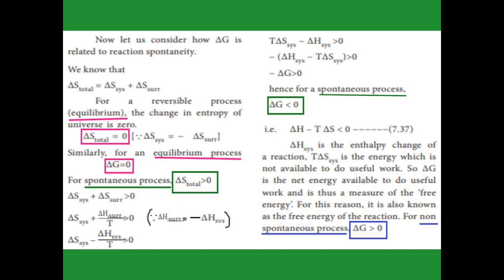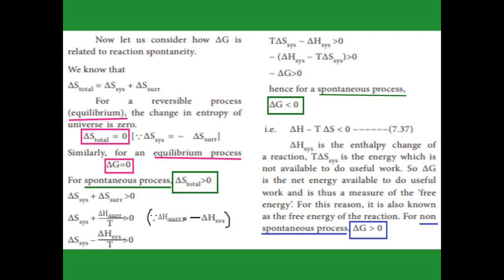Now according to the Gibbs free energy formula, what is the formula? H minus T into S. So we get the same one, and we replace this with negative delta G. How do you change the negative symbol? It means less than 0. So for a spontaneous process, the delta G value becomes less than 0.